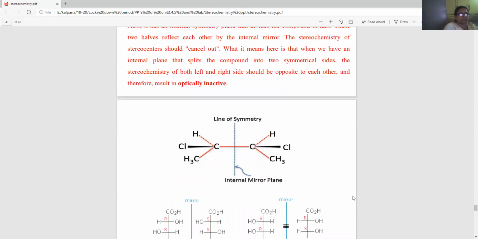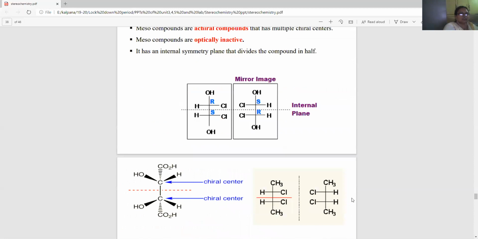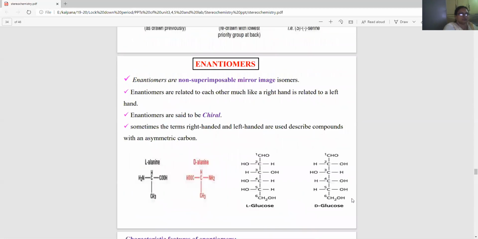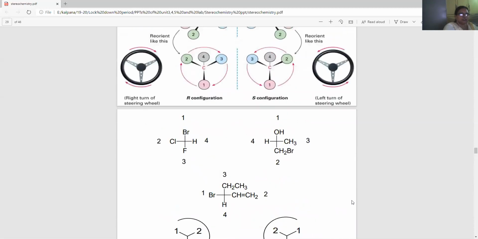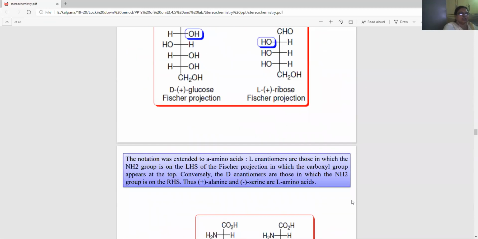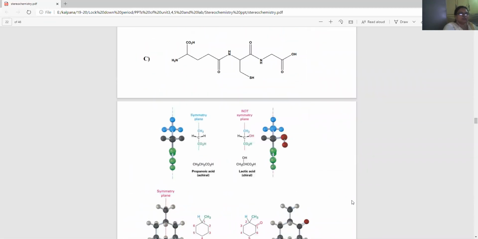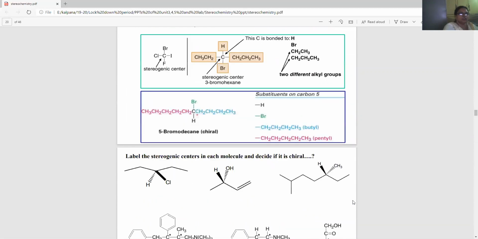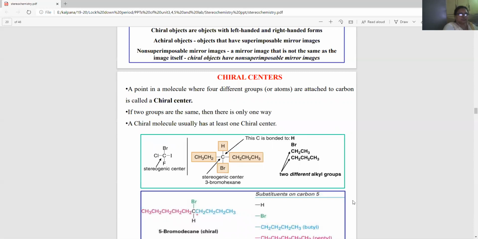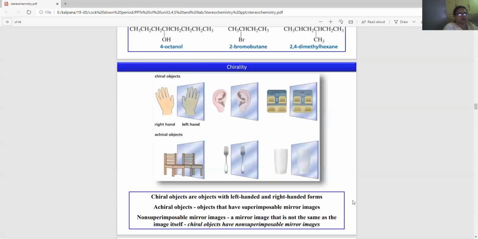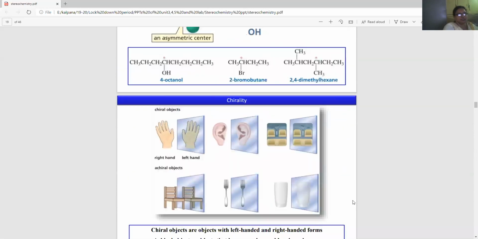So in chirality, we have discussed what is a chiral molecule, then what are the enantiomers, what are the diastereomers, okay? Then what is a racemic mixture, and then what are the stereocenters present, what is an asymmetric center? All these things we have discussed.